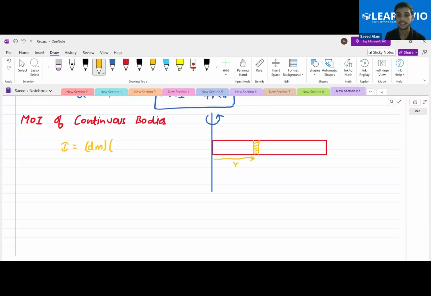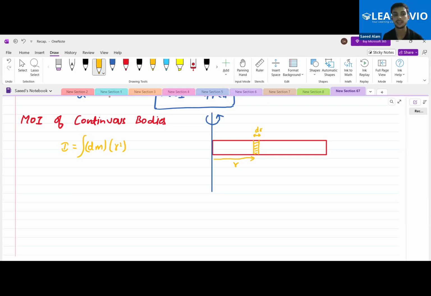Okay, so let's say that at a distance of r, I am marking an elemental mass that covers some small length, let's say dr. So ultimately it is dm into r square. Yes or no? This will be the moment of inertia and I need to integrate it.